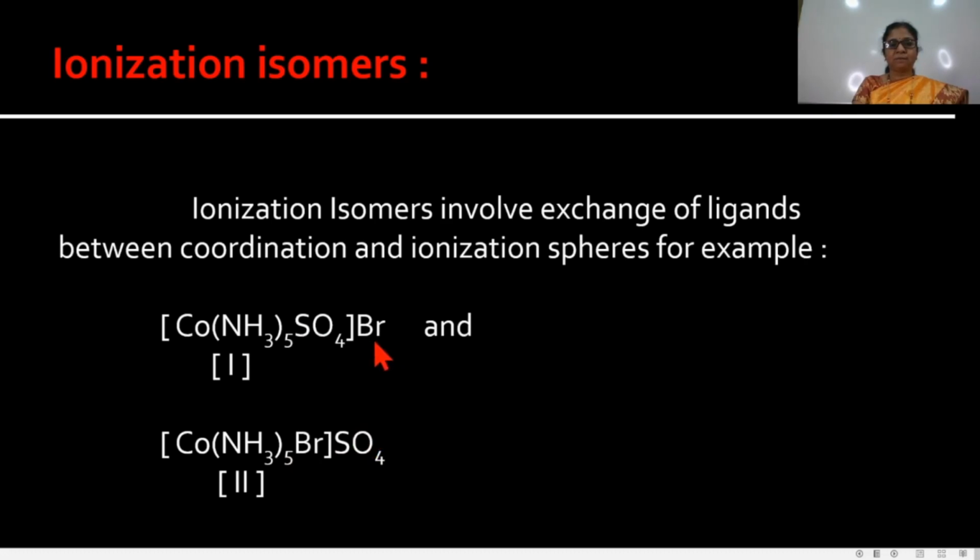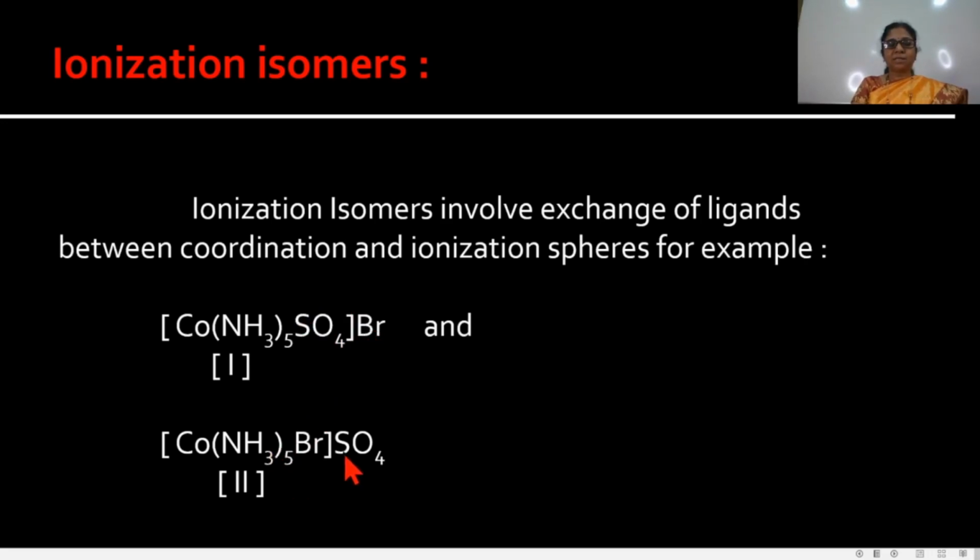That means the only difference is in the coordination sphere and ionization sphere, and this type of isomers are called ionization isomers. On ionization, these two complexes give different ions. When the first is ionized, it gives Br minus.